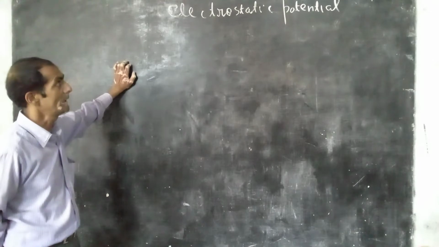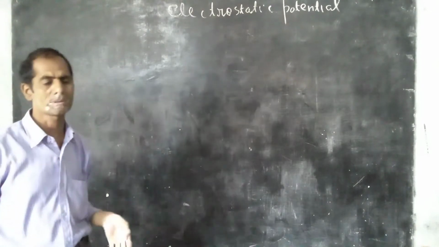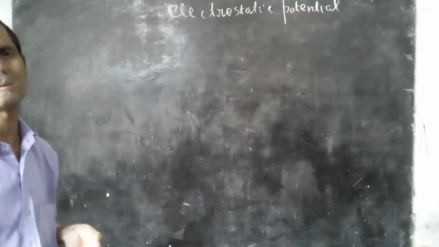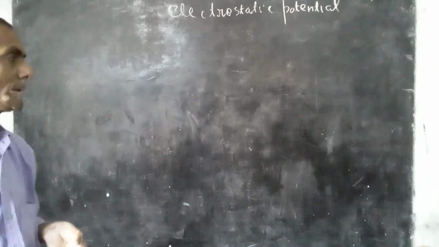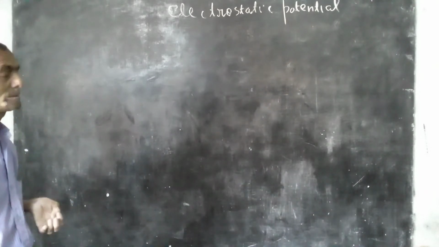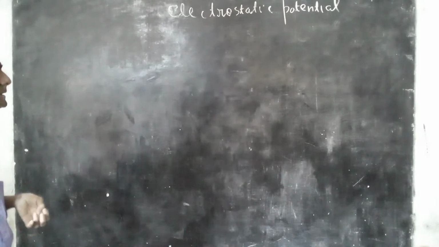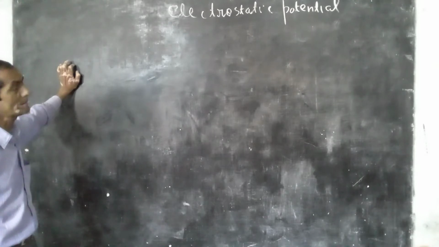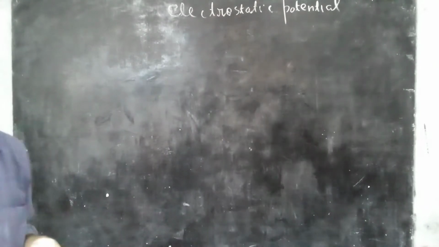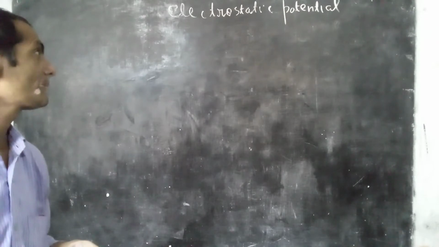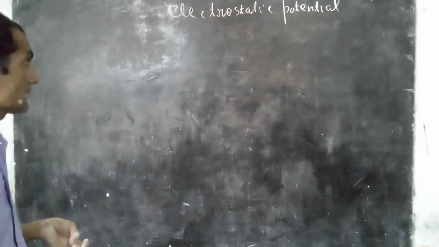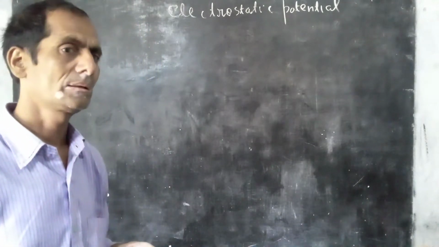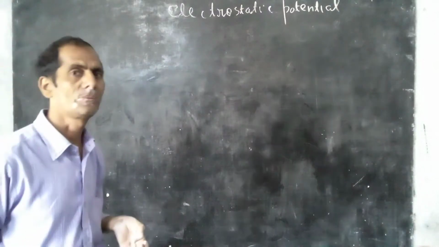Force or field in which work done by the force or field does not depend on the path followed by the particle, it depends only on initial and final position, then such a field or force is known as a conservative field or force. Examples of such fields or forces are the electrostatic field, gravitational field, etc. In a gravitational field, work done by the gravitational force does not depend on the path. It depends only on initial and final position.